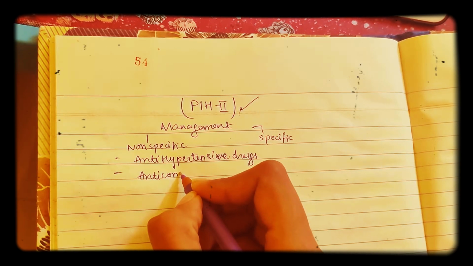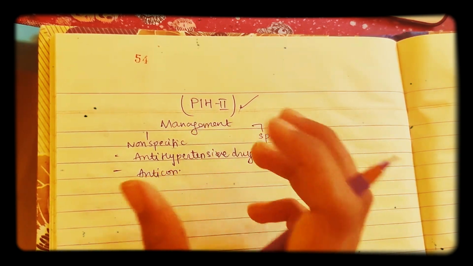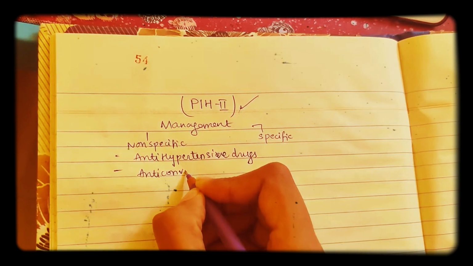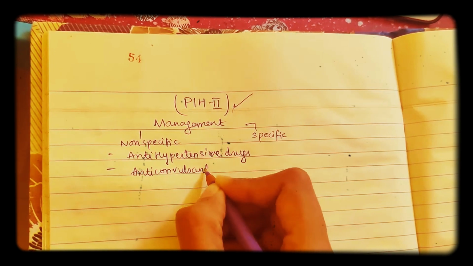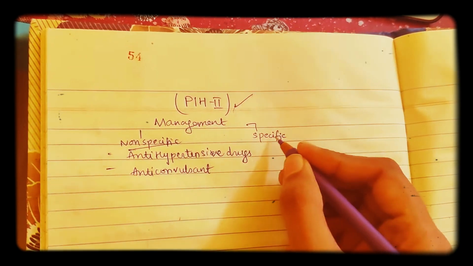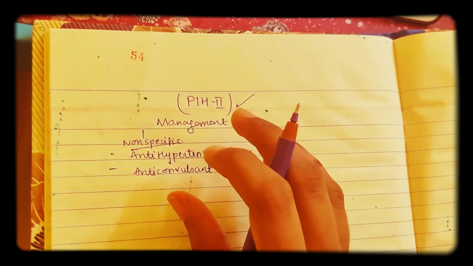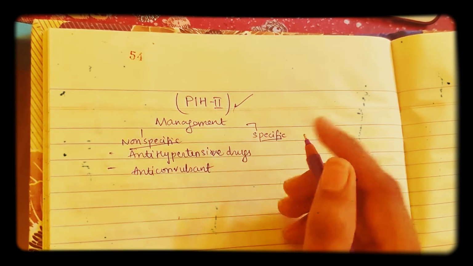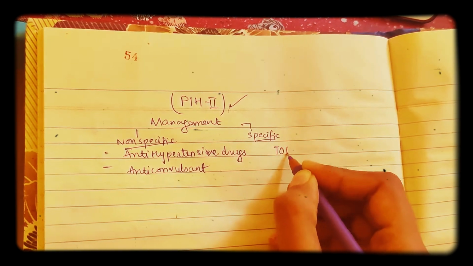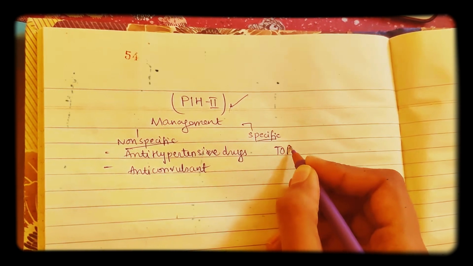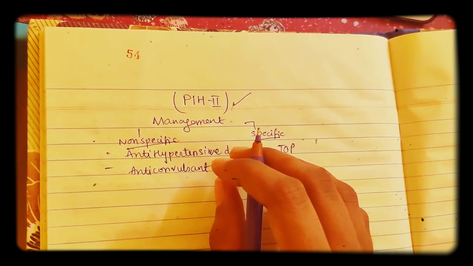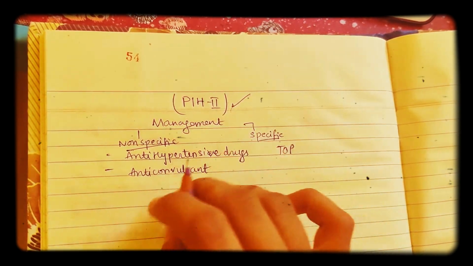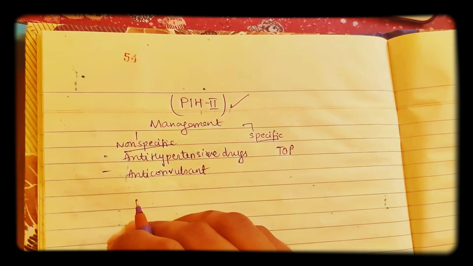In eclampsia there are convulsions, so to prevent that we give anticonvulsant therapy. So these are the two non-specific ones. The specific treatment for this pregnancy induced hypertension is termination of pregnancy. Termination of pregnancy is the specific treatment, but in case some people do not accept it, we will continue with antihypertensive and anticonvulsant drugs.